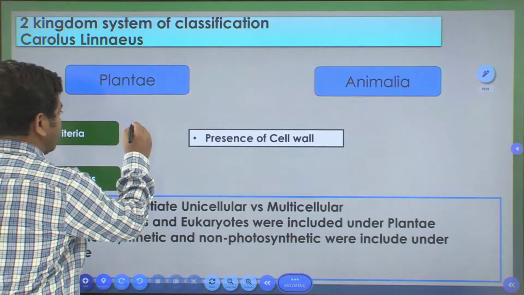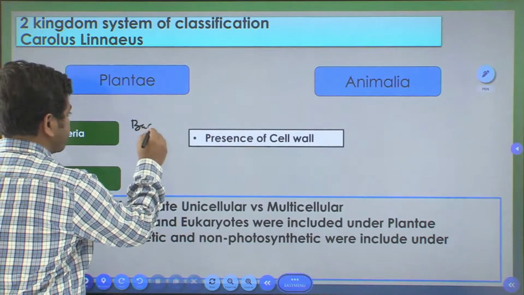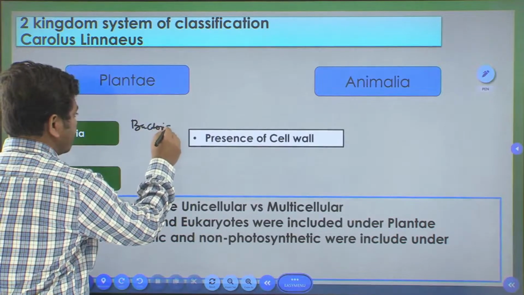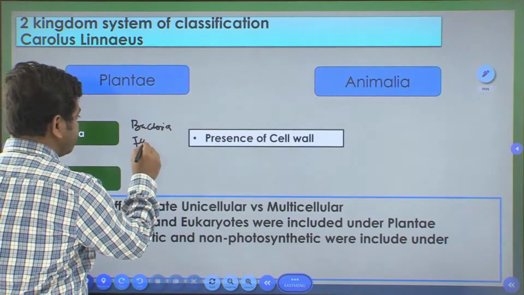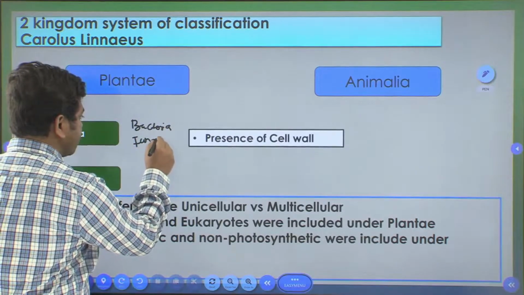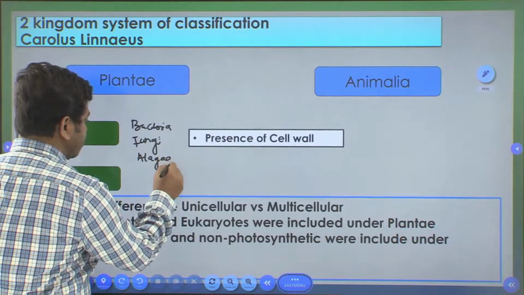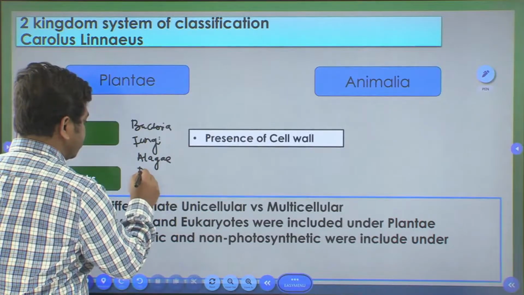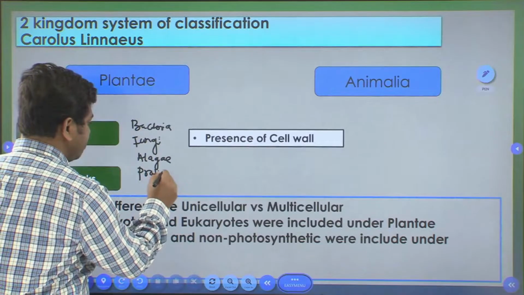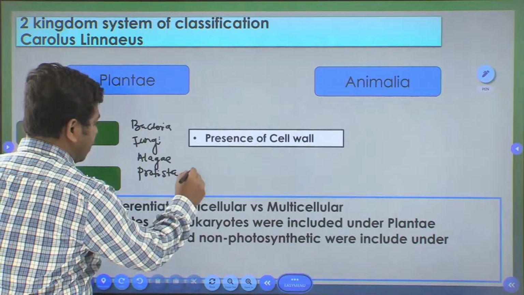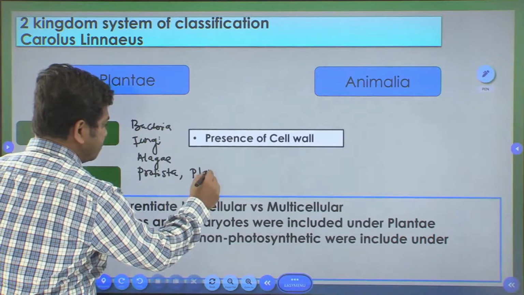So we have bacteria, we have fungi, we have algae, we have different protists, plants and animals.